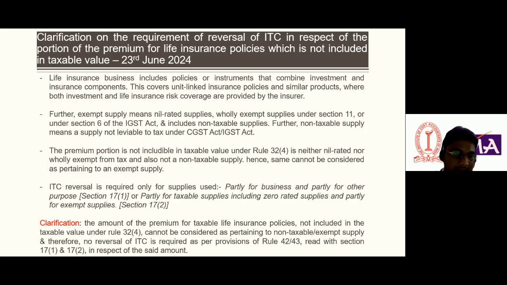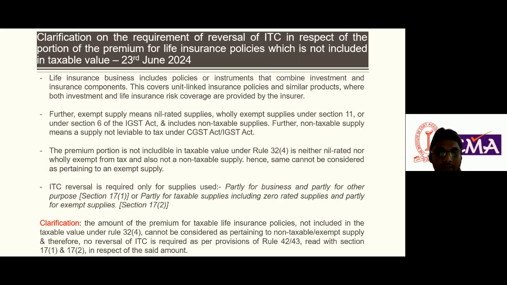In section 17 it is simply mentioned that ITC reversal is required when used partially for taxable supplies including zero rated supply, zero rated supply meaning export supply, and partially for exempt supply. But this premium portion, please listen carefully, is neither nil rated nor wholly exempt from tax, nor a non-taxable supply.